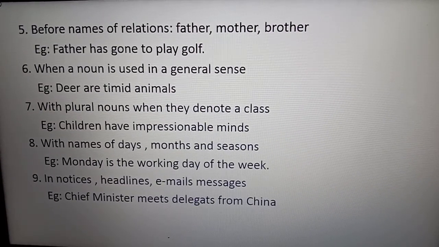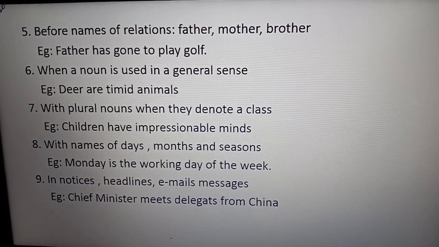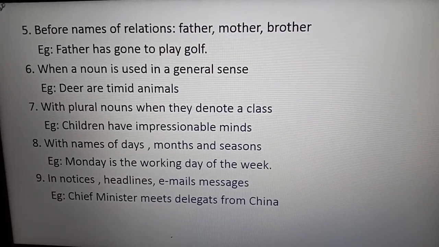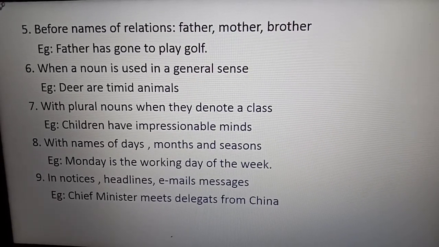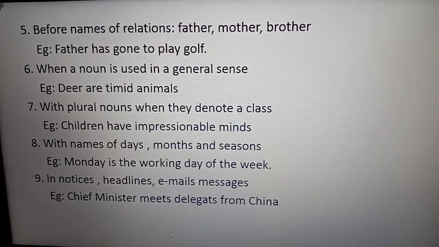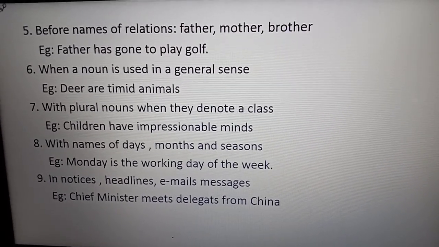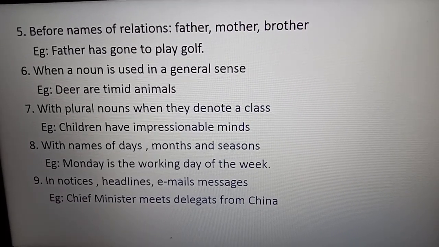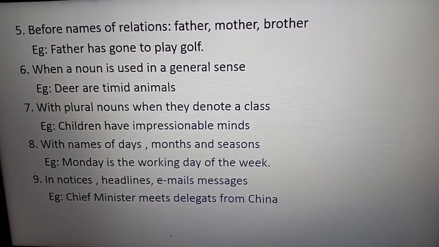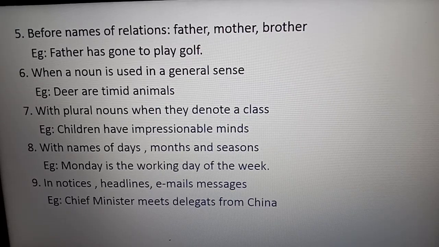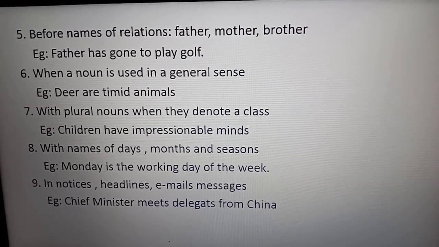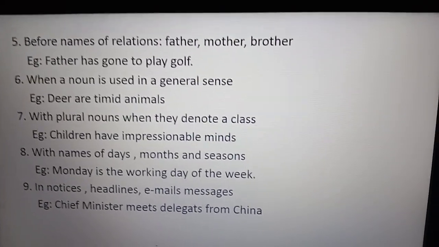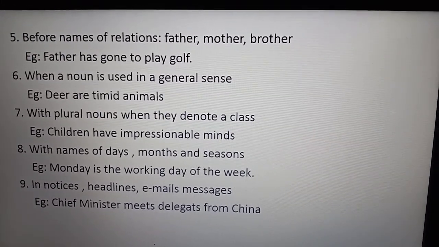Months also, January, February. Seasons, it can be winter, summer, spring, we don't use any articles with that. In notices, headlines, emails, messages, Chief Minister meets delegates from China. That time also we don't use the before chief minister, we use general words. So these all are the places where we generally don't use any articles.